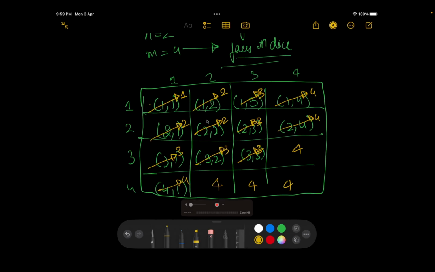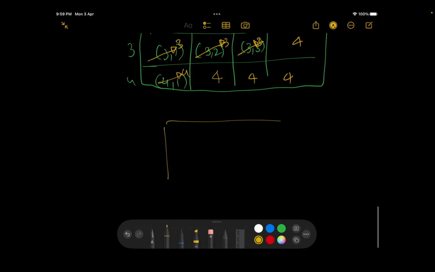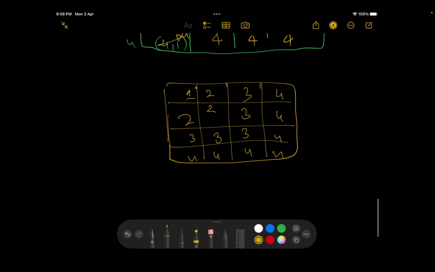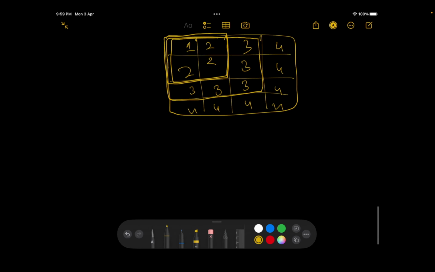Okay. Now, if I write this down again, just for more clarity, it is somewhat of this sort: 1, 2 2 2, 3 3 3 3 3, 4 4 4 4 4 4 4. Are you able to see a pattern in this? There's a very, very clear pattern. The numbers are appearing in terms of squares, or square boxes, you can say. How many times is 1 occurring? 1 is occurring only 1 time. How many times is 2 occurring? 2 is occurring 2 squared minus 1 times.